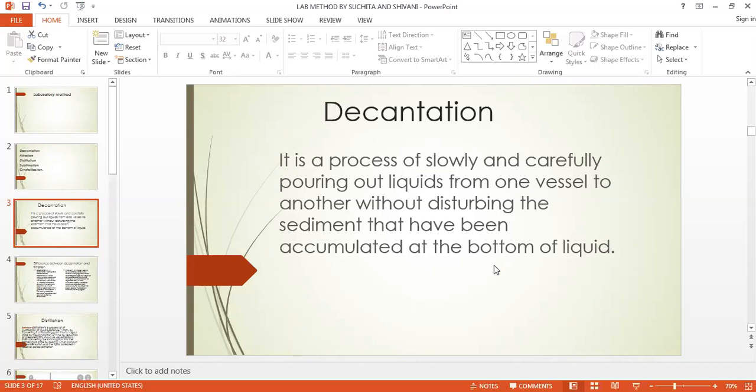आप जब percolation और maceration में हमने देखा है कि we allowed that mother tincture to settle down. So नीचे में जो crude drug substance रहेगा वो वैसे ही बैठेगा. Only we have to take the supernatant liquid. So this procedure, decantation and sedimentation, we are using to separate out the mother solution or mother tincture.